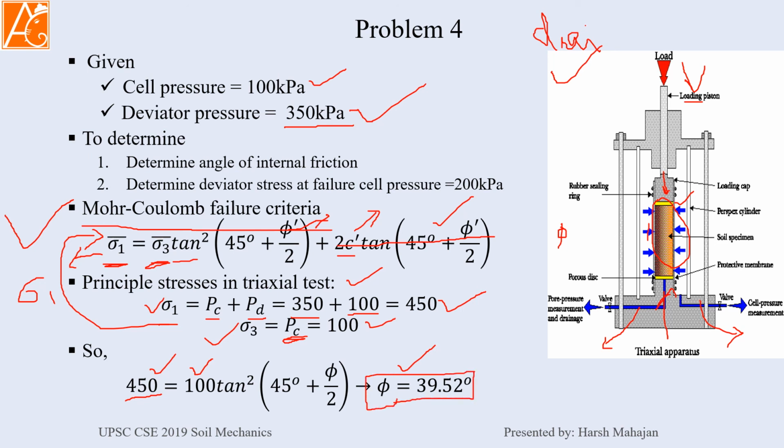It is a very easy question, and it may come in objectives also. The point is that you have to understand the concept. If it is drained, then you have to use total stress. If it is undrained, then in the question the pore water pressure will also be given. Then we have to find the effective stress by our old general formula, sigma effective equals sigma minus u. So the value of u will be given. From this equation you can easily find the phi value.